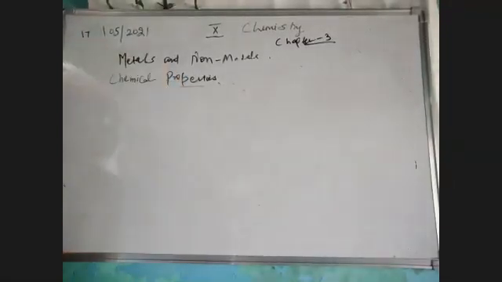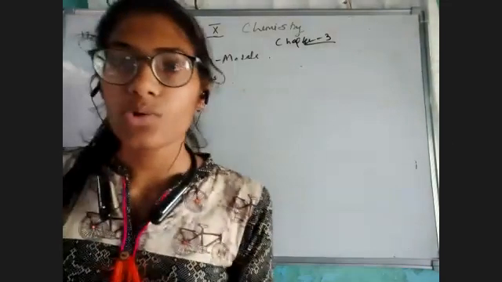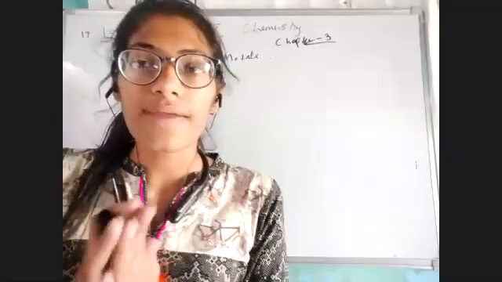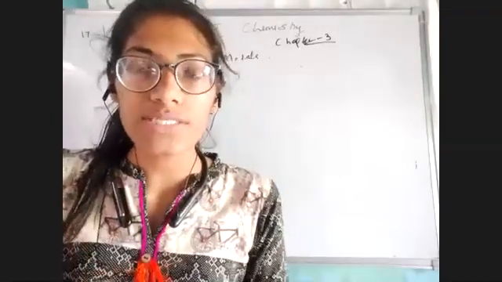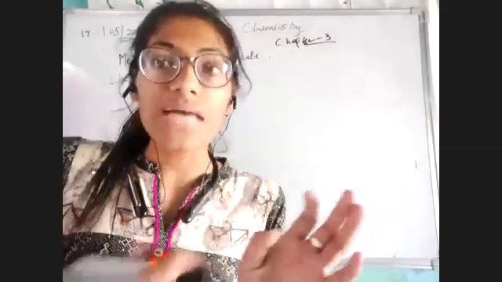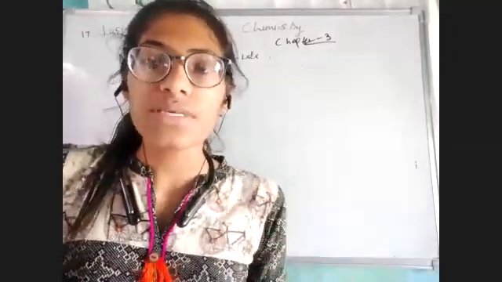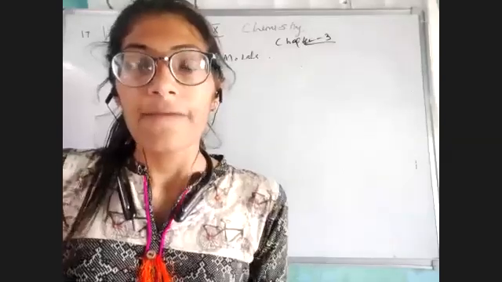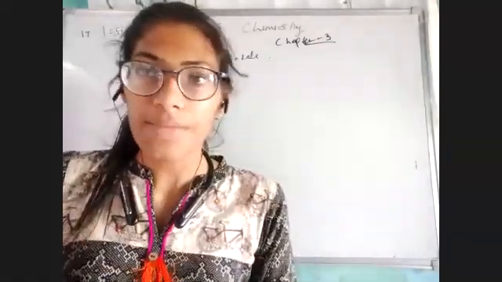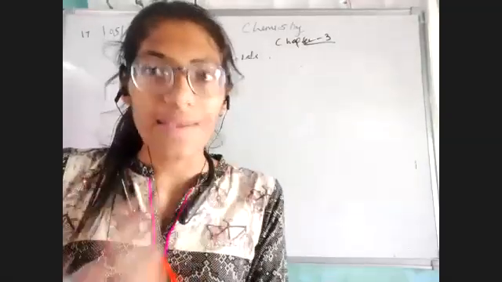Now, what are chemical properties? In the first chapter, you have seen that chemical properties or chemical equations are those in which a substance reacts with another substance and produces a new substance. For example, we have seen this in acids as well as bases. So first we will see some chemical properties.